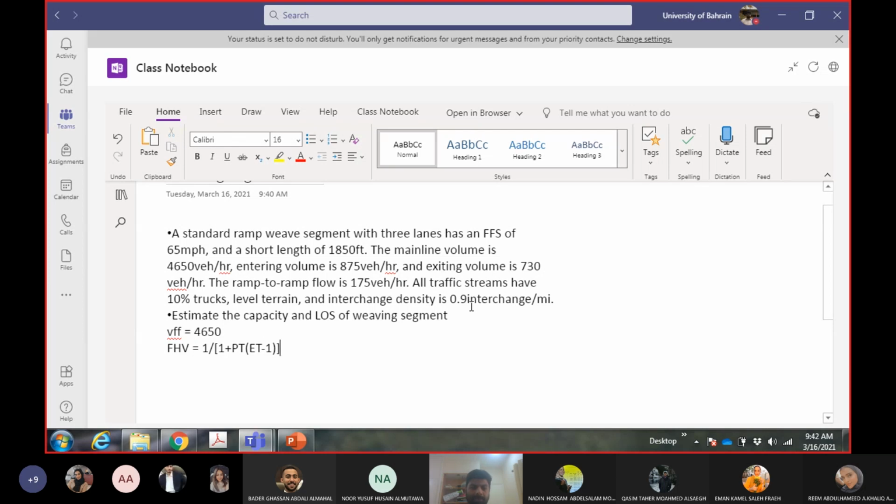Percentage of trucks is given, for all of them we have 10%, so it will not change. So how much is the value of FHV? The percentage of trucks is 0.1. ET is 2. For level terrain, ET is 2.